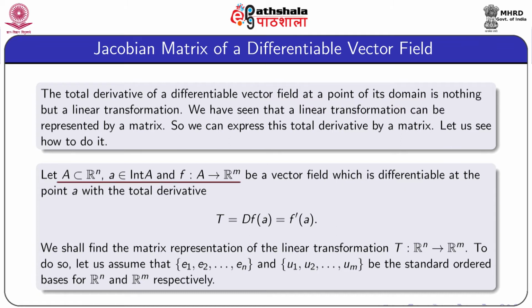Let A be a subset of Rn. a is an interior point of the set A, and F from A to Rm is a vector field which is differentiable at the point a. Also, let the total derivative be T, that is dFa, which we denote by F dash a. We shall find the matrix representation of the linear transformation F dash a, that is T from Rn to Rm. To do so, let us assume that E1, E2 up to En and U1, U2 up to Um be the standard ordered bases for Rn and Rm respectively.